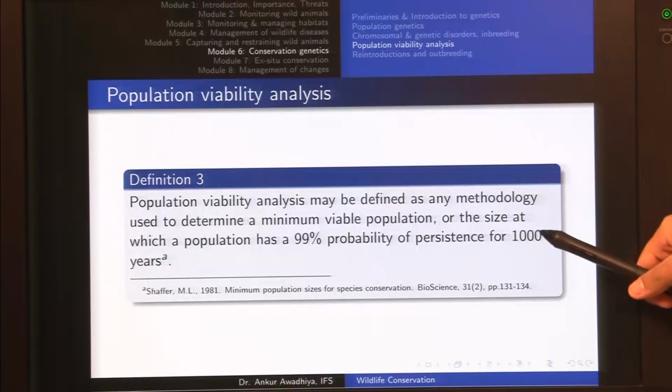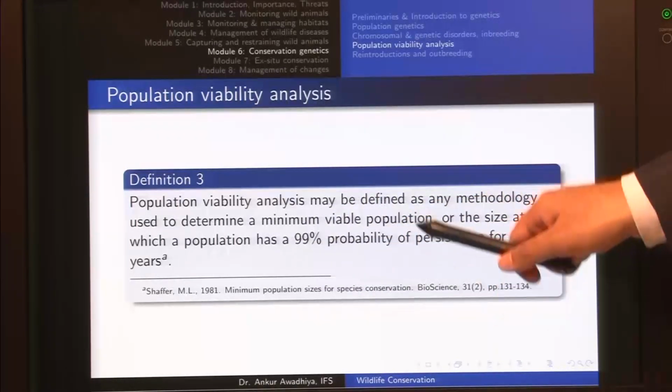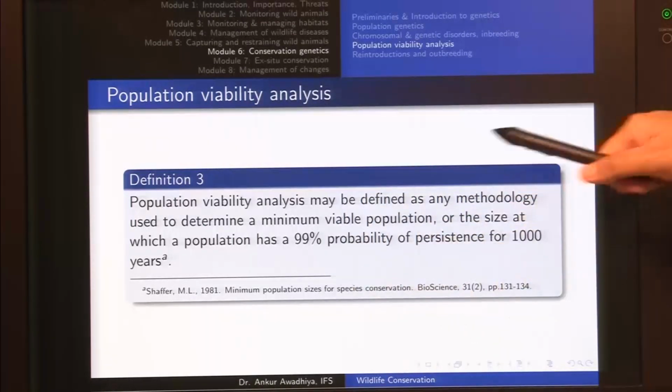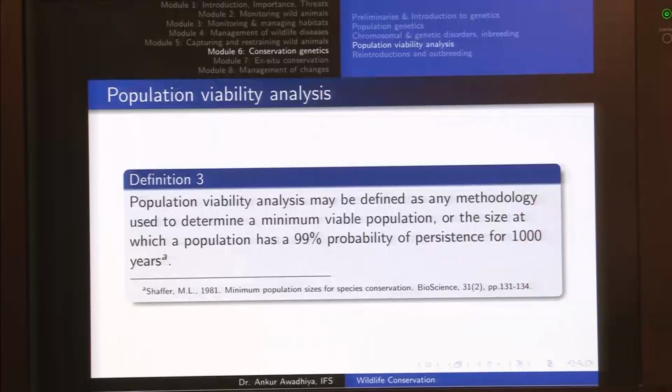If we have our time frame of 1000 years, our survival probability of 99%, and given all of our other inputs, that is the life history, the stochasticity, the rates at which the environment fluctuates and so on, we will use all of this information to back calculate the minimum viable population that needs to be there in an area.